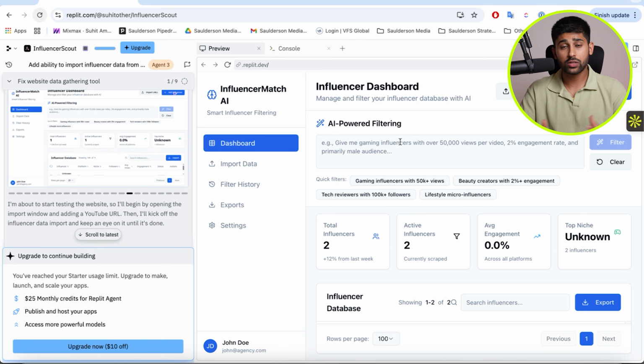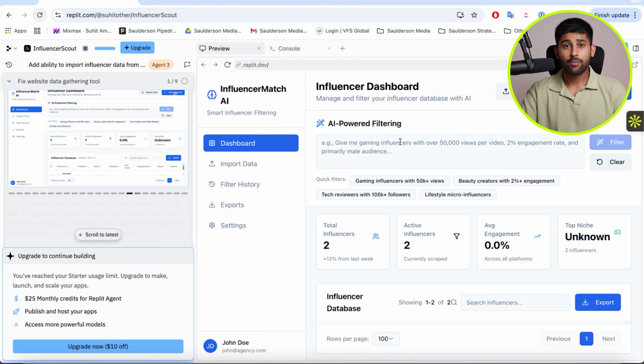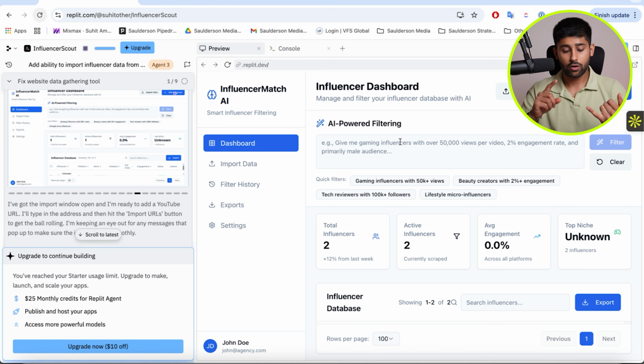And this is also another awesome tool that you can create on Replit to make your middleman business so much more efficient. So you can have your brand CRM, something that can create your outreach emails and filter the brands, and then you can make your influencer database from here. You can import all your influencers, then use AI to filter through those influencers, which is going to make your life so much quicker.